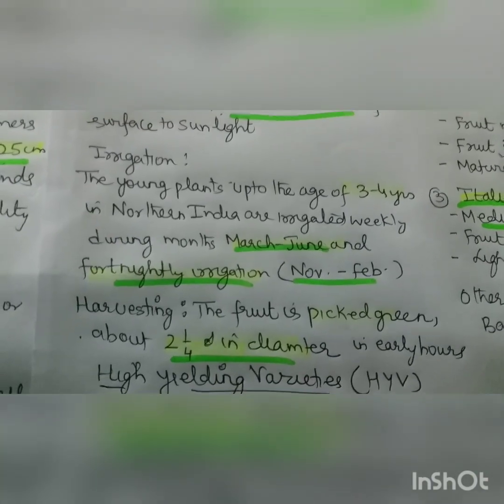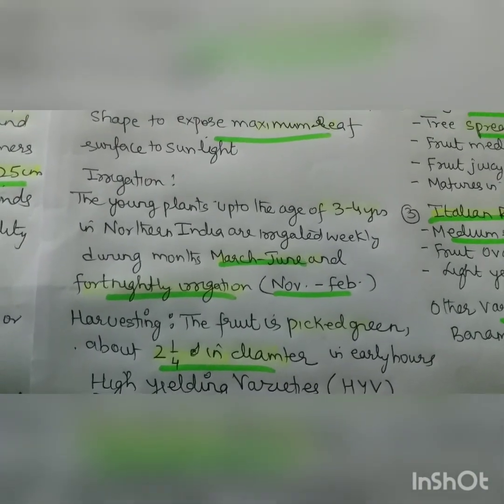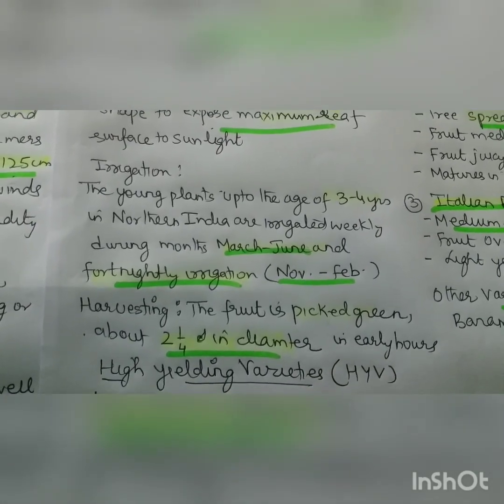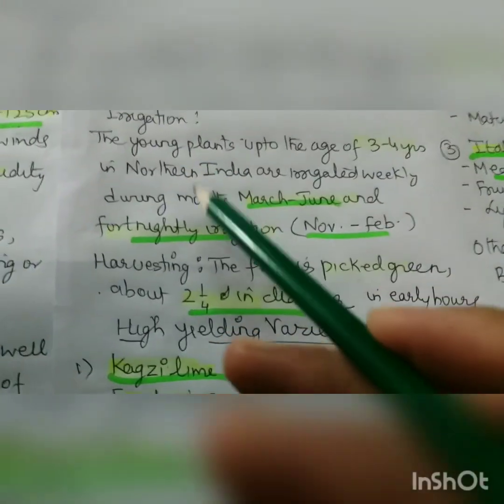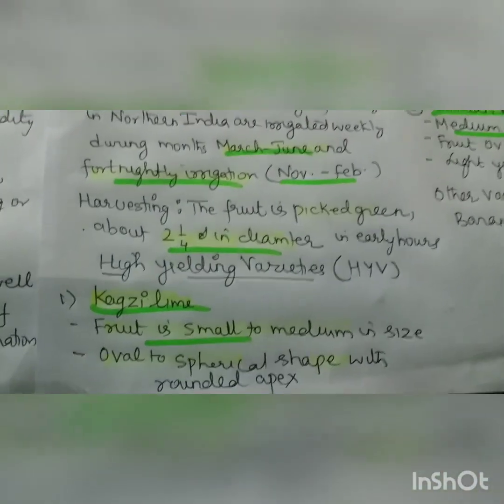Now we are coming to the irrigation. Young plants up to the age of 3 to 4 years in northern India are irrigated weekly during March to June, and fortnightly from November to February. Fortnight means 15 days.